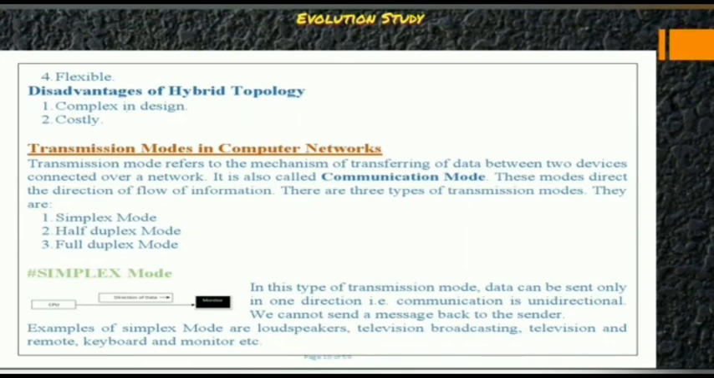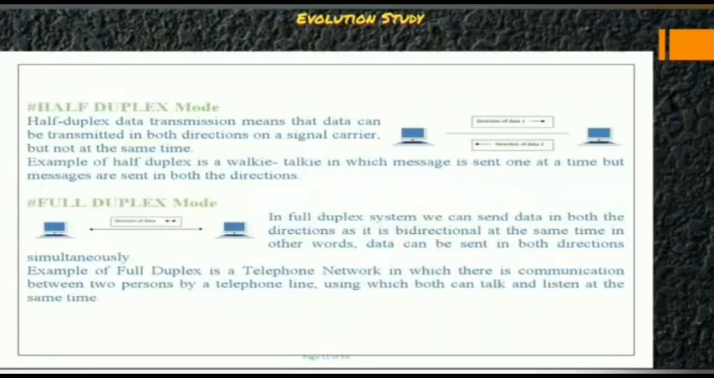Examples of simplex mode are loudspeakers, television broadcasting, television remote, keyboard, and monitor, etc. And what is half duplex mode? Half duplex mode transmission means that the data can be transmitted in both directions on a single carrier but not at the same time. An example of half duplex is a walkie-talkie, in which the message is sent one at a time but the messages are sent in both directions.